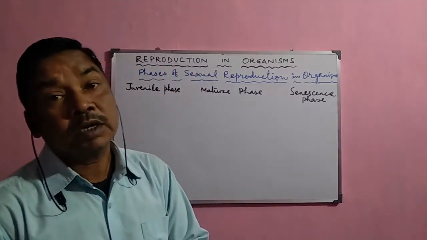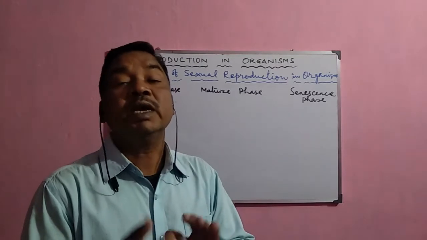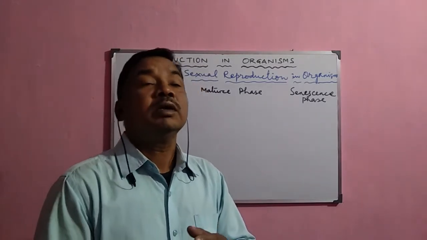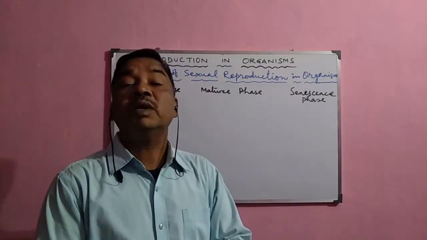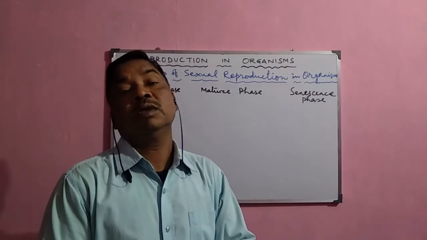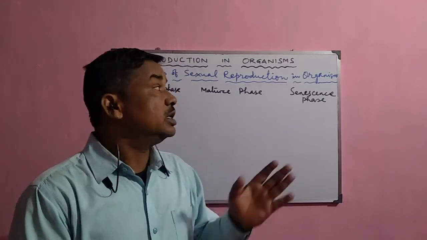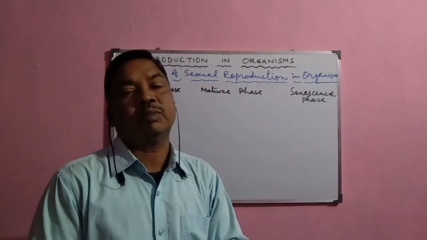In this reproduction, normally the gametes are involved, the male gametes and the female gametes. Sometimes they are isogametes or anisogametes. There are two different organisms, a male organism and a female organism, and they are also involved. That is why sexual reproduction is an advanced type of reproduction compared to asexual reproduction.